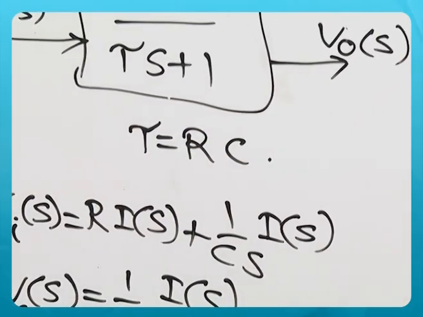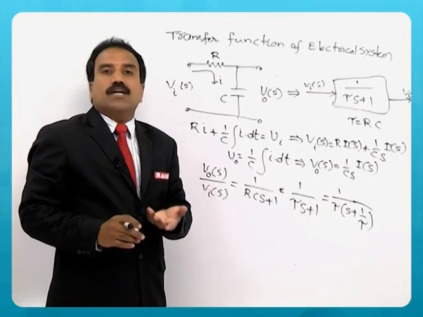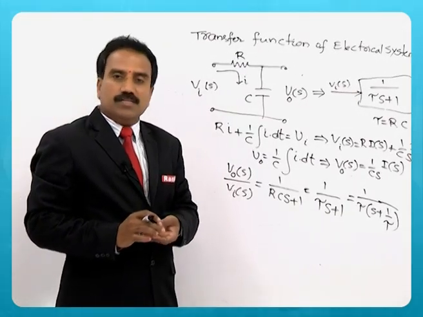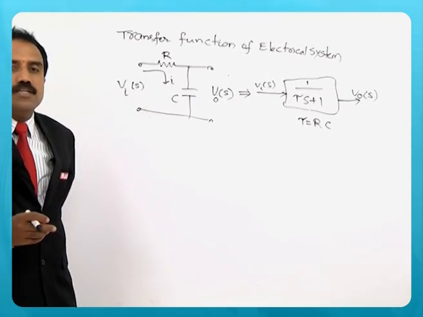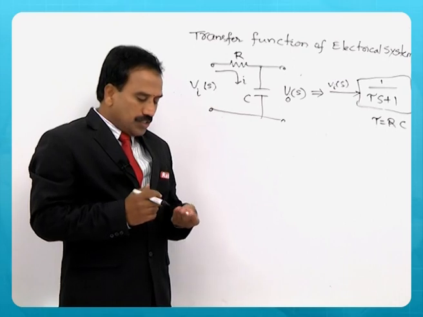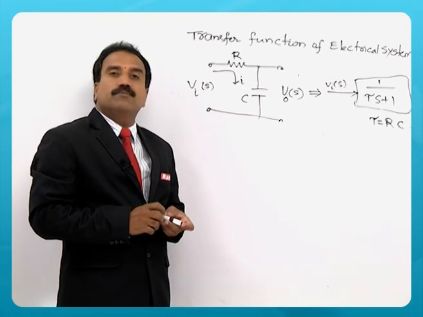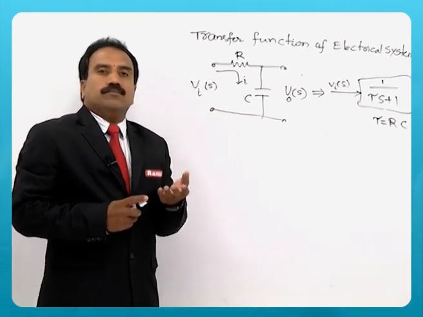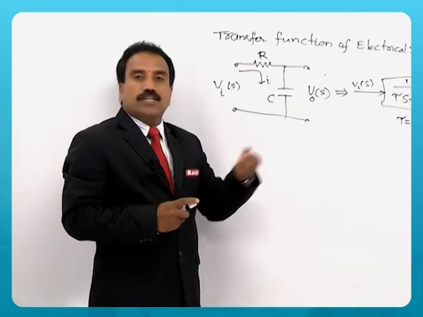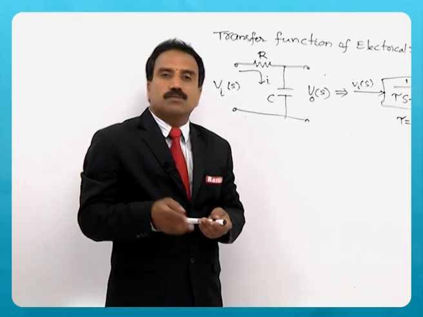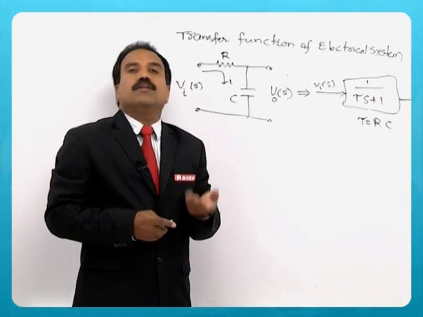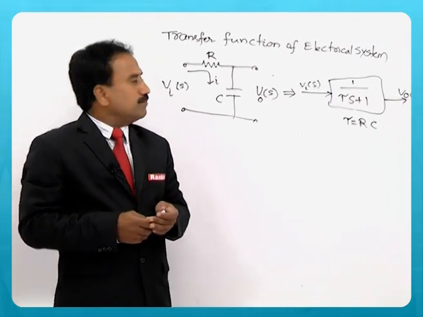What is its significance? We call it a time constant, given by RC. It is related with time: how much time is the system taking to give a response? How fast the system responds is known from the time constant.